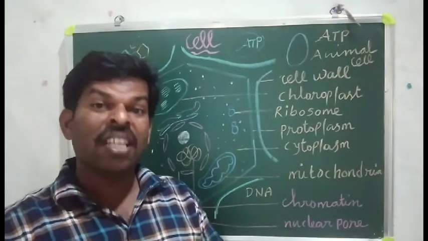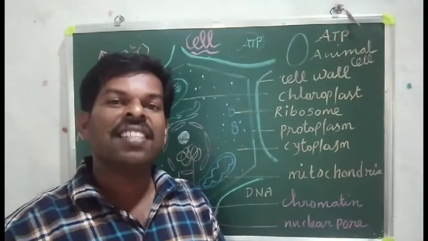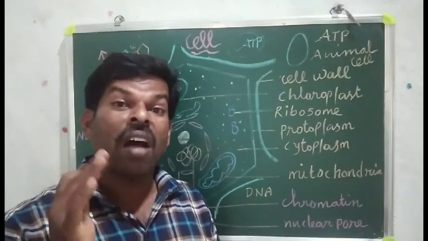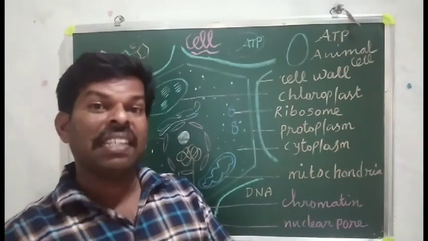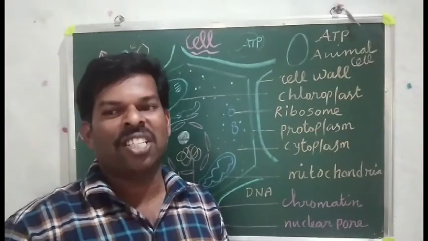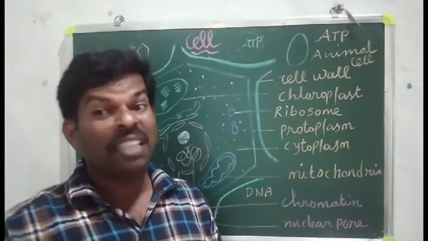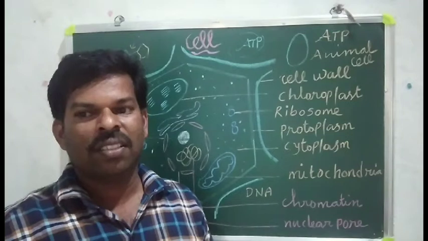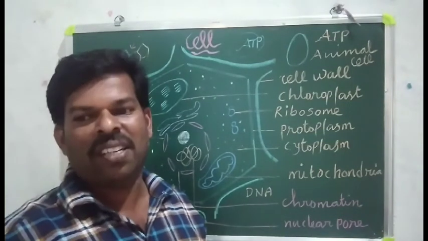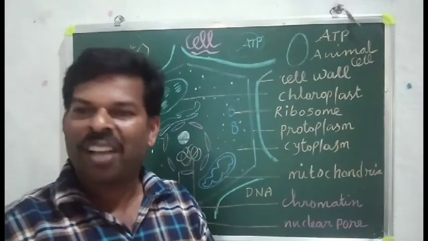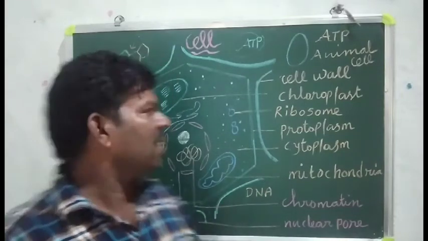The DNA is a gene. The DNA is the genetic material for all living organisms. Sometimes RNA, ribonucleic acid. Note down, very, very important. Then only you understand everything. Interestingly, DNA or RNA is the genetic material. What is interesting about biology.